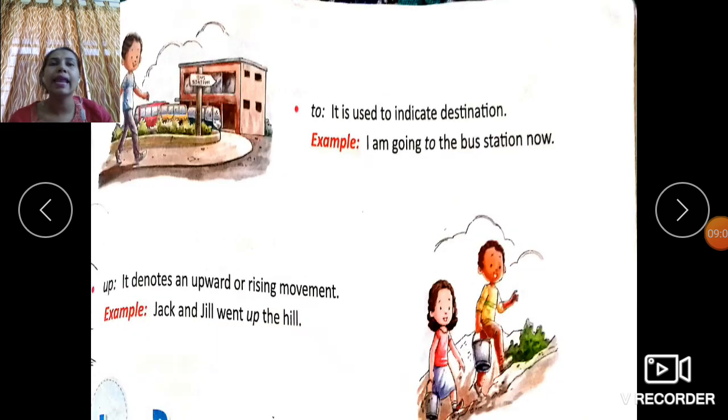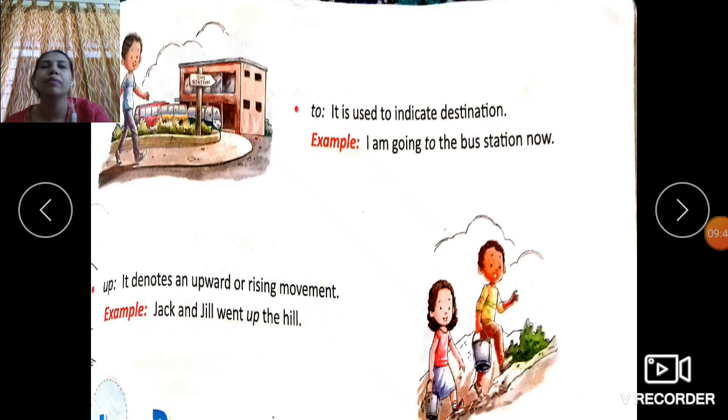Clear? Next is to. It is used to indicate destination. I am going to the bus station now. So to is used to indicate a certain destination which we are walking to, directing to or moving towards. And up denotes an upward or rising movement, just opposite to down. Just like down means a movement downward, up, in contrast, means a rising movement going upward. So Jack and Jill went up the hill.